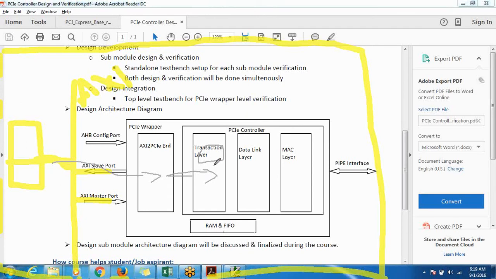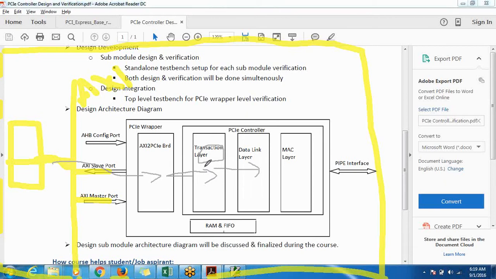Again, a transaction layer packet in turn itself has around 30 fields. So each of them are dependent upon what type of transaction you are issuing. So we are talking about around 20-25 types of transaction layer packets that will be generated by the transaction layer and given to the data link layer.